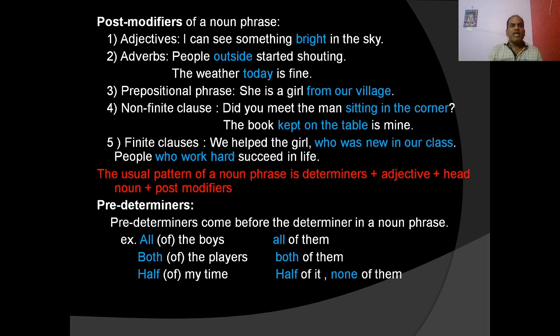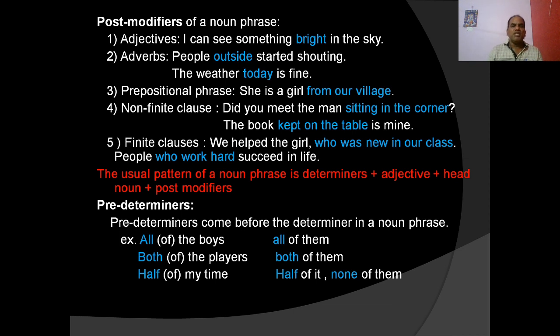Okay, and adverbs can also be post-modifiers. People outside started shouting. People is the noun and outside is the adverb, and it is a post-modifier. It is used after the noun in the noun phrase, people outside. The weather today is fine. Today is the adverb and it is used after the noun weather. So in the noun phrase the weather today, the adverb today is used after the noun weather. So today is here the post-modifier.